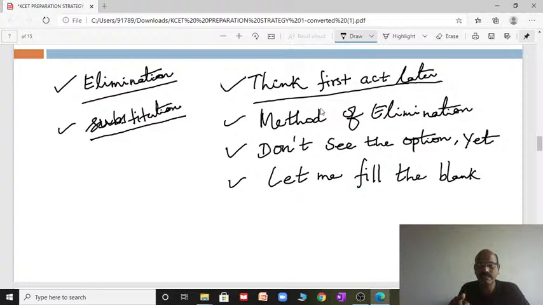Fill it. In this method also, you can bring back the concept you learned correctly and fill it up. Then if you need, check your answer options, and it will give you the correct one.